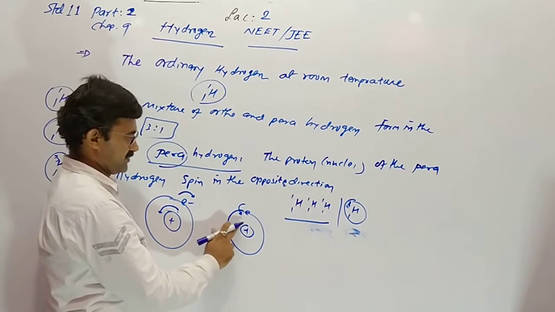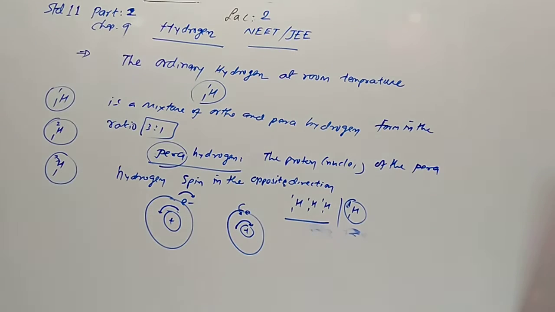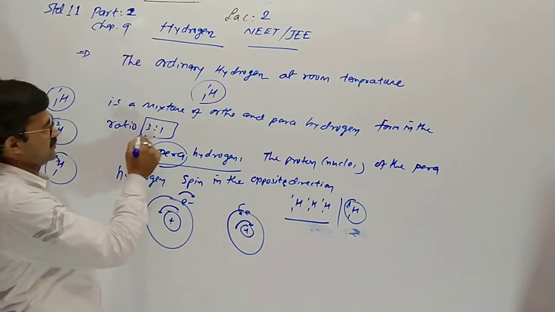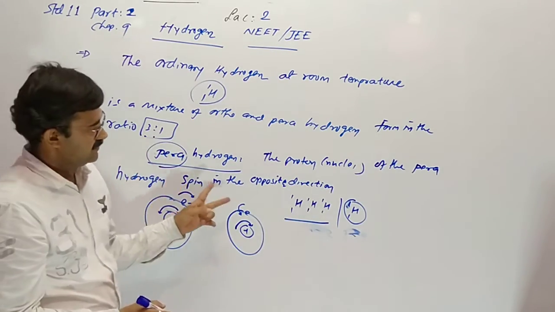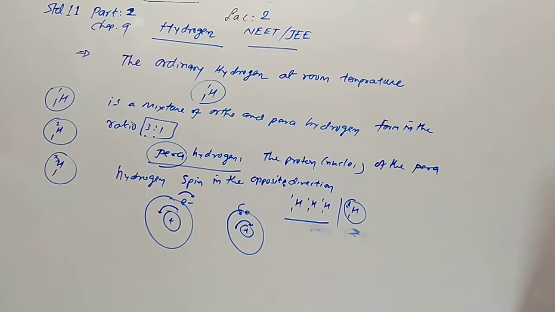If this one is anti-clockwise, then the spin of the nucleus will be clockwise. That is called para. In the mixture, the ratio is 3:1. Like for 3 ortho atoms of hydrogen there is only 1 para. That is our trick. Now you have to remember.